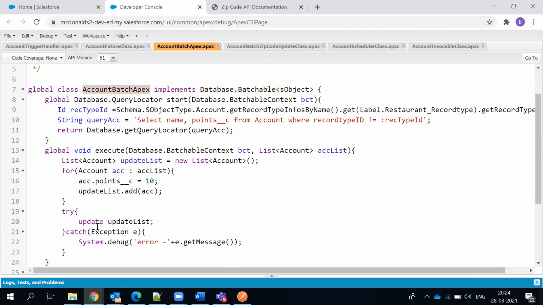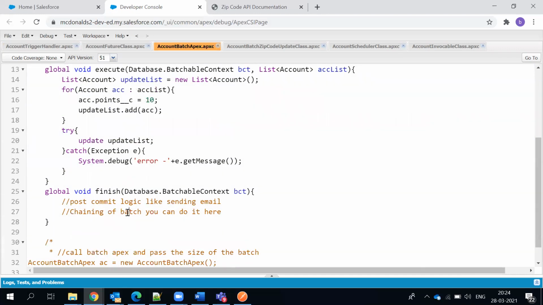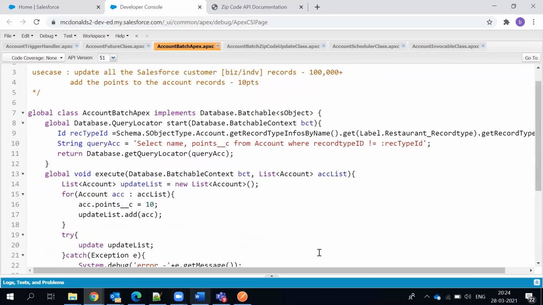What this particular Apex is doing is trying to update 10 points to every account which is not of the restaurant record type. Maybe business and individual customers we are trying to update. So this is the logic which we have. Today, this is only internal, we are trying to do an activity within Salesforce.